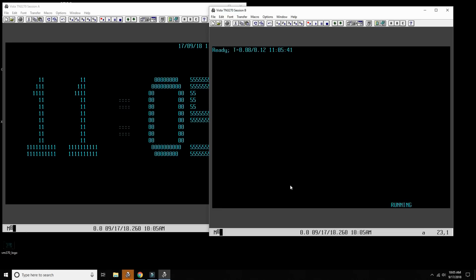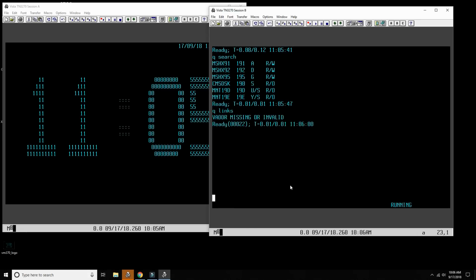But if this query search gives me the path where commands are being searched for first, then we can also see it's possible for other people to link to the same DASD. Links shows who else is linking to the same drive. On my drive 191, I'm the only person linking to it now.